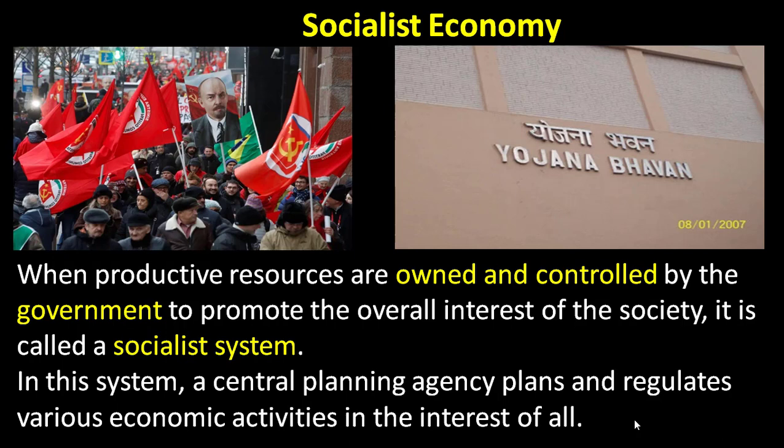When the productive resources are owned and controlled by the government to promote the overall interest of the society, it is called a socialist system. In this system, a central planning agency plans and regulates various economic activities in the interest of all. That is the major concept we identify in the socialist economy.